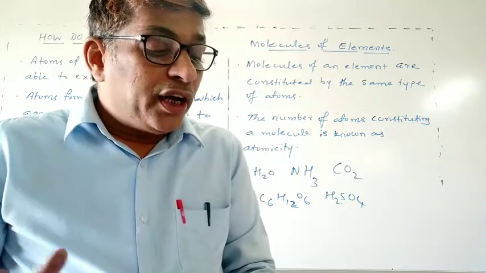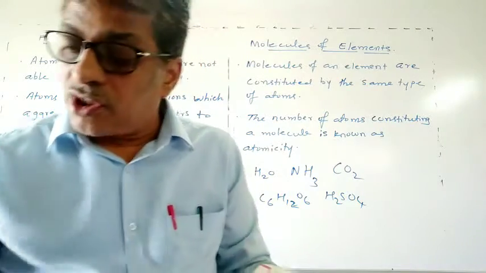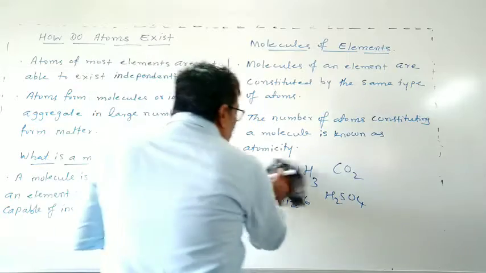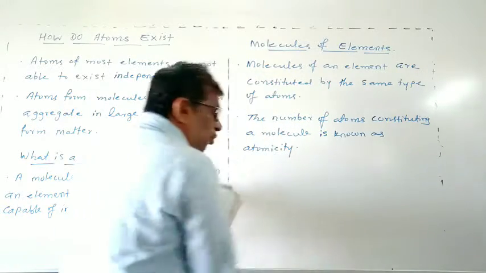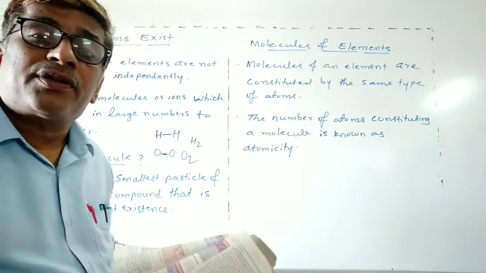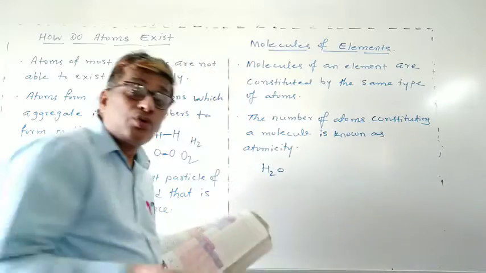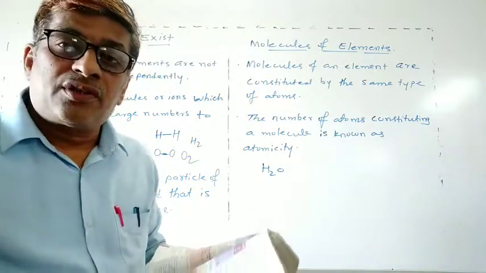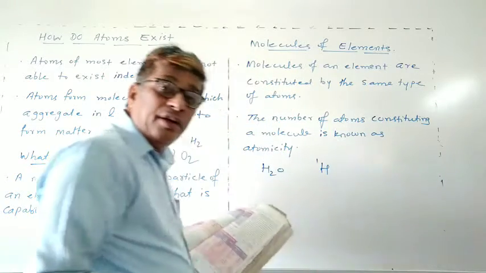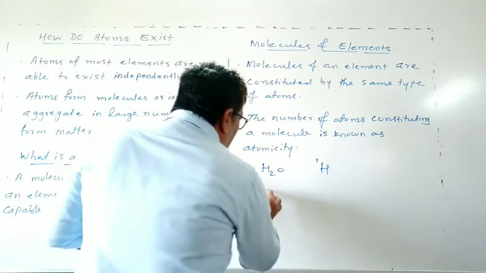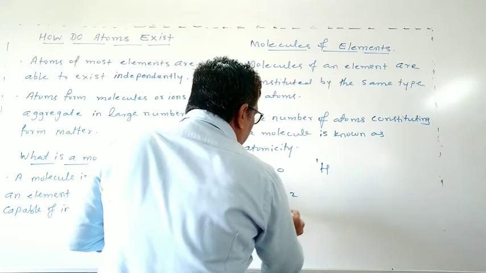For water, the ratio by mass is given. How to find the ratio by mass of water? For example, H2O. Here you should know the atomic mass. The atomic mass of hydrogen is 1, so 2 into 1 is 2, and oxygen is 16.